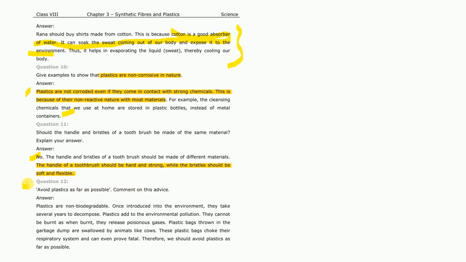Avoid plastic as far as possible. Comment on this advice. This is a question which is based on one's own thoughts. As plastics are non-biodegradable substances, once we introduce plastic into the environment it takes several years to decompose, and plastic adds a lot of environmental pollution. So that's why we should avoid using plastic, as even dumped plastic can be eaten by cows or buffaloes, and their food pipe or windpipe gets blocked.